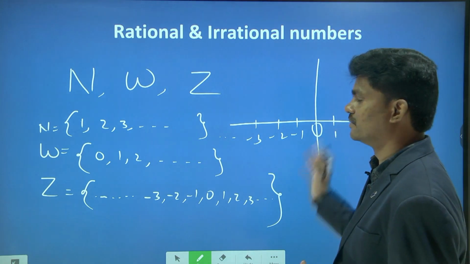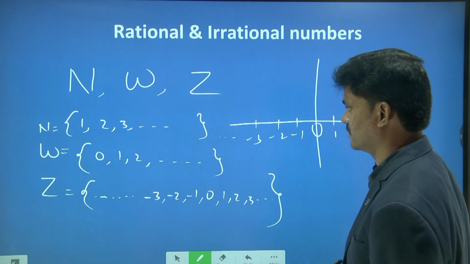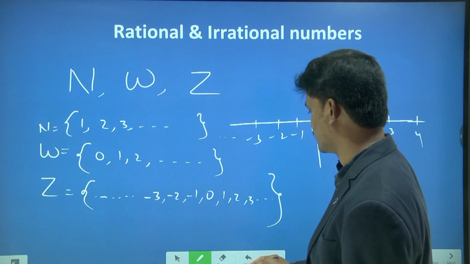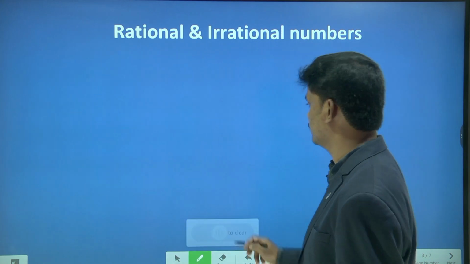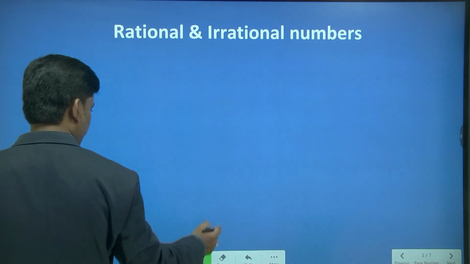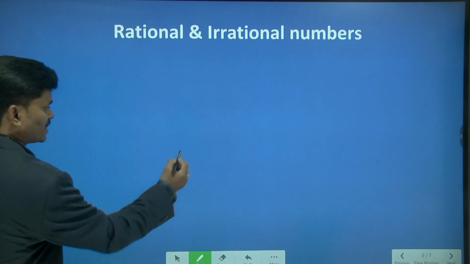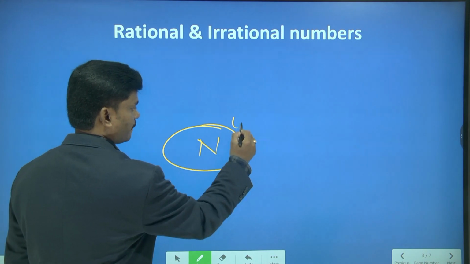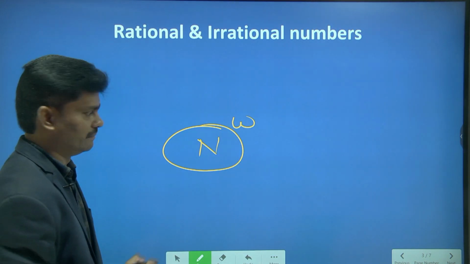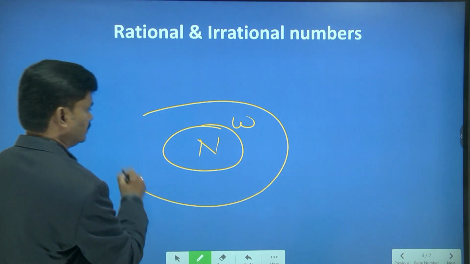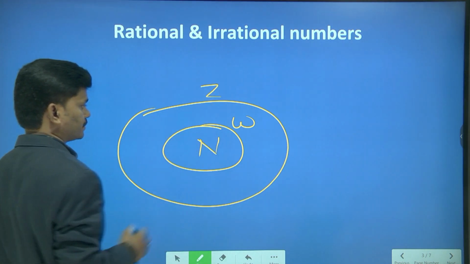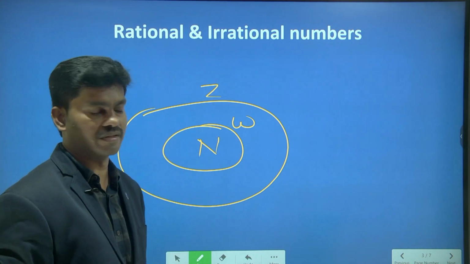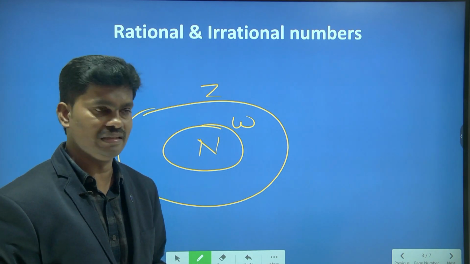Then let's enter into rational and irrational numbers. So let us connect these three sets of numbers to rational and irrational numbers. Just now we discussed natural numbers, and if I add 0 to the natural numbers, we get whole numbers. And if I add negative integers, negative counting numbers, to whole numbers, we get integers.